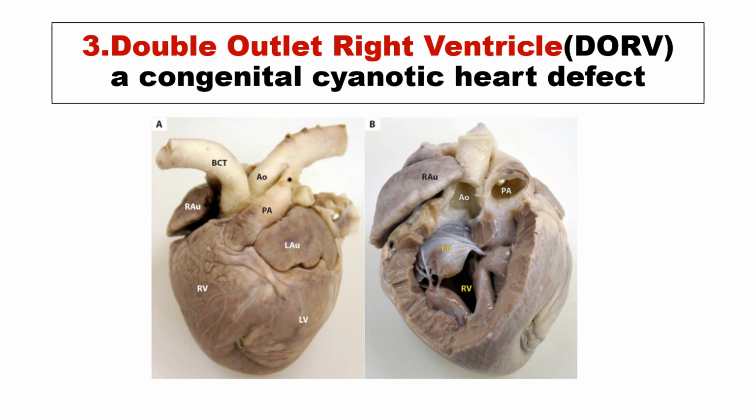The third important congenital cyanotic heart disease is double outlet right ventricle, represented as DORV. Both the aorta and pulmonary artery arise from the right ventricle.